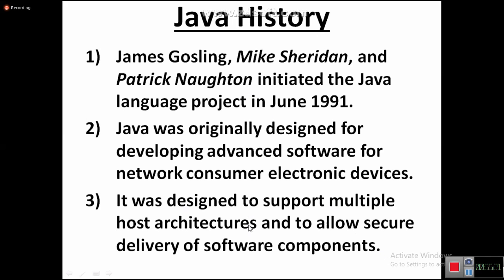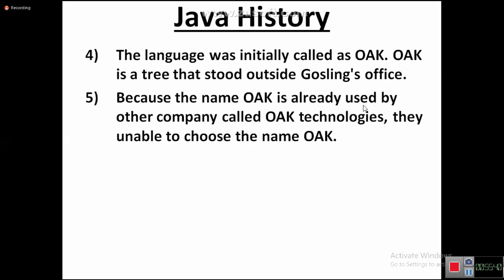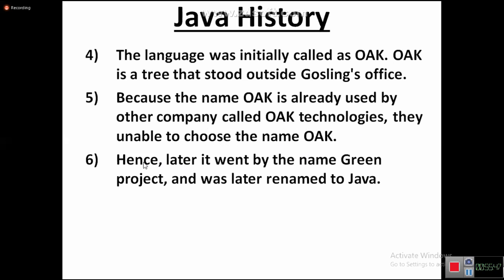All 3 points are understood? The next, the Java language was initially called Oak. Why? Oak is a tree that stood outside James Gosling's office. One statement also, not my statement, sir. Everything I have collected from the Sun Microsystems documents only. I'll show you the documents also, don't worry. Next, because the name Oak was already used by another company called Oak Technologies, they were unable to choose the name Oak. Hence, later it went by the name Green Project and was later renamed to Java.